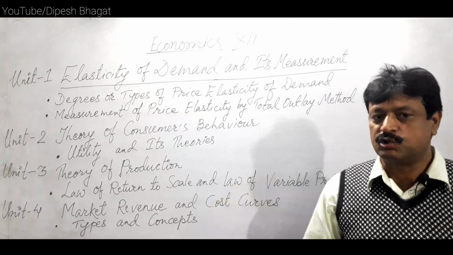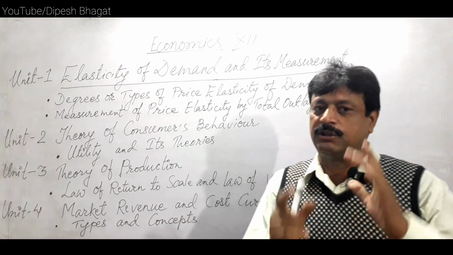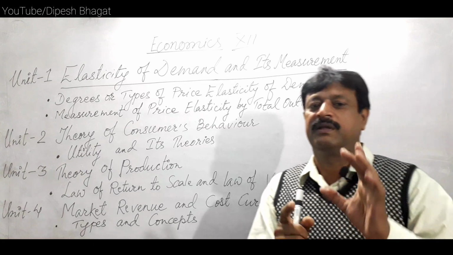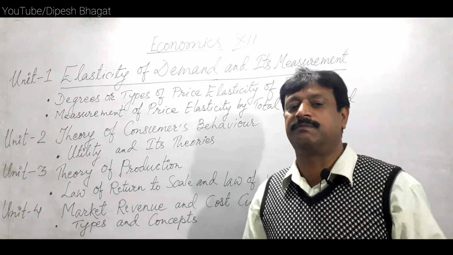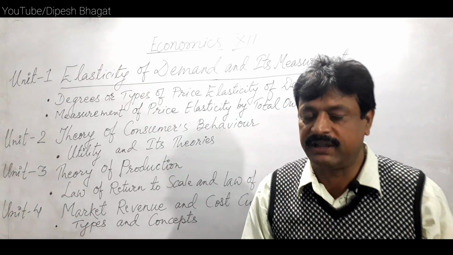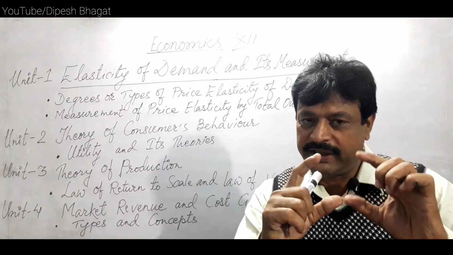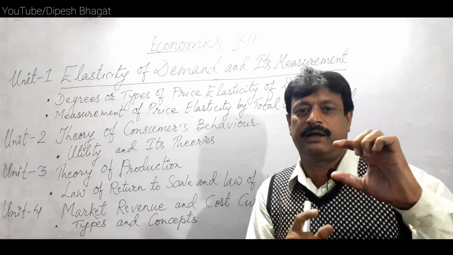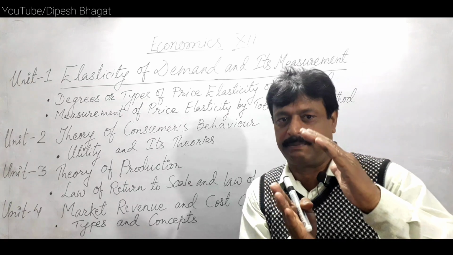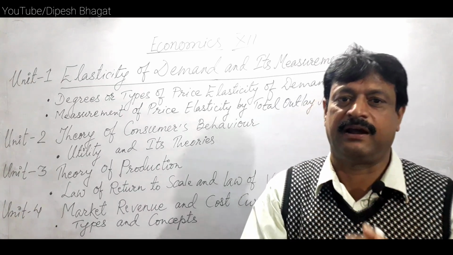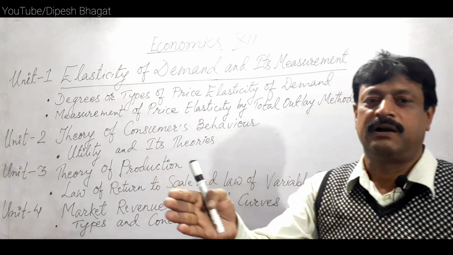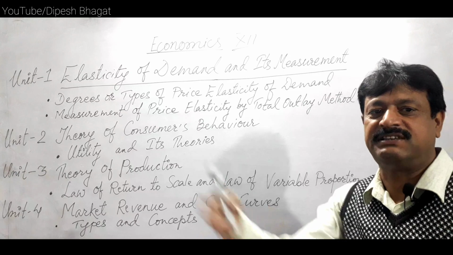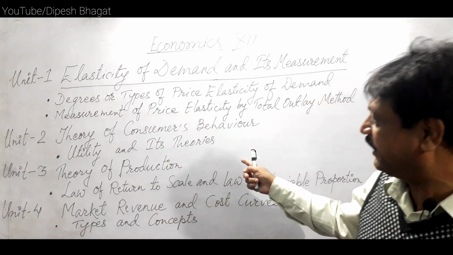Under this, the student has to write about the concept of the theory, the introduction of the theory, and the assumptions of the theory, and has to explain the theory with a small table or schedule and a figure expressing that the consumer's utility diminishes as the consumption units increase.